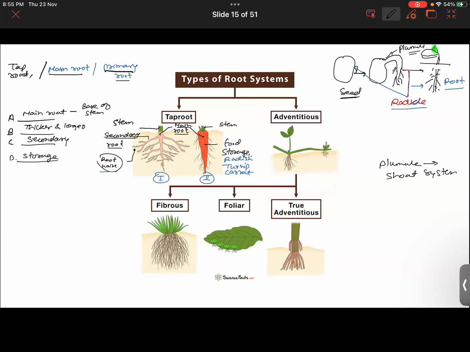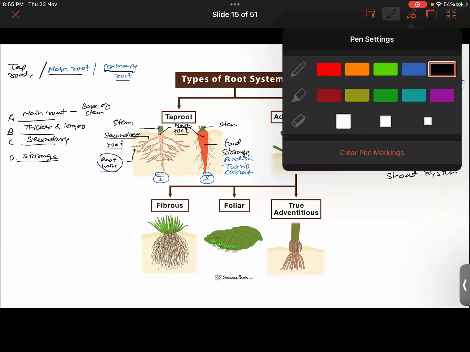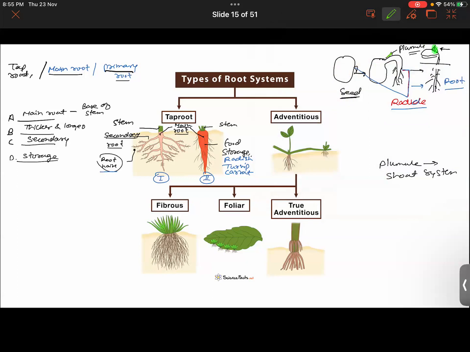When a seed starts germinating, two different sets of tissues grow from the seed: one is the radical, another is the plumule. This green leaf that you're seeing here was once a plumule. So plumule later develops into the shoot system, while the radical later develops into the root system.